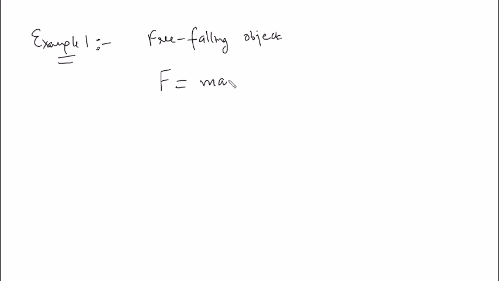F is m into a. What is a? Acceleration, right? So I can write this as m dv by dt. So somehow I have got a differential equation, right? I have derived an equation which contains a derivative, where v is the velocity, we know that. So this is one differential equation. Now we can obviously simplify it. Simplify means add more details to it.